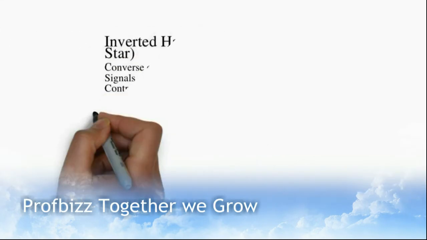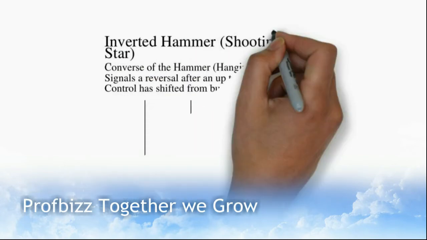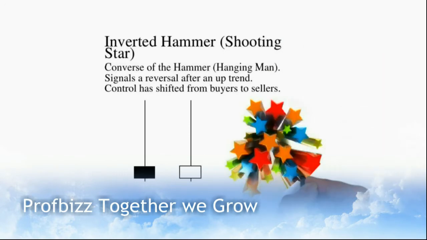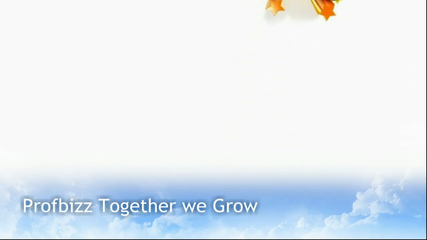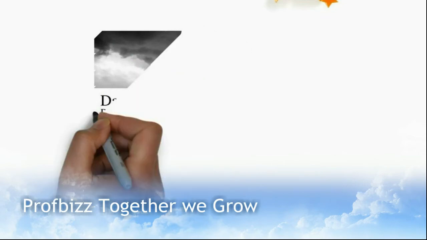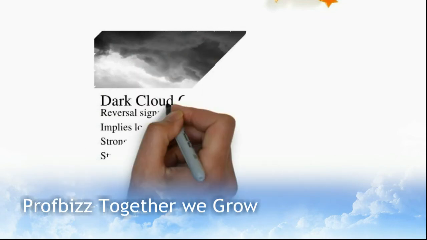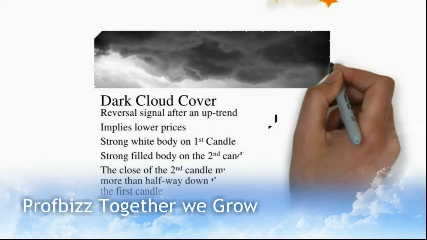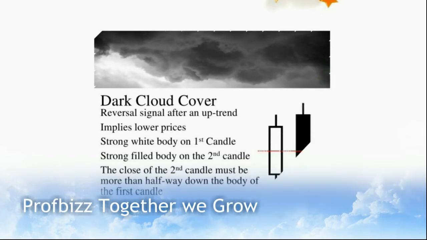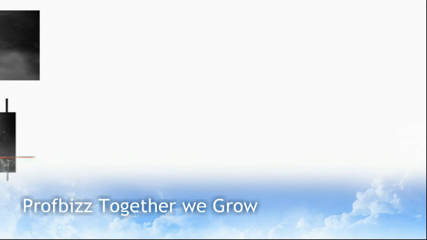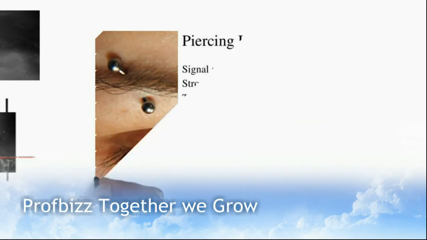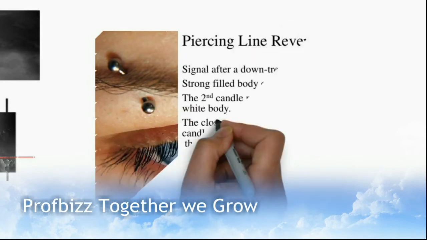Inverted hammer, shooting star: the converse of the hammer and hanging man, signals a reversal after an uptrend. Control has shifted from buyers to sellers.